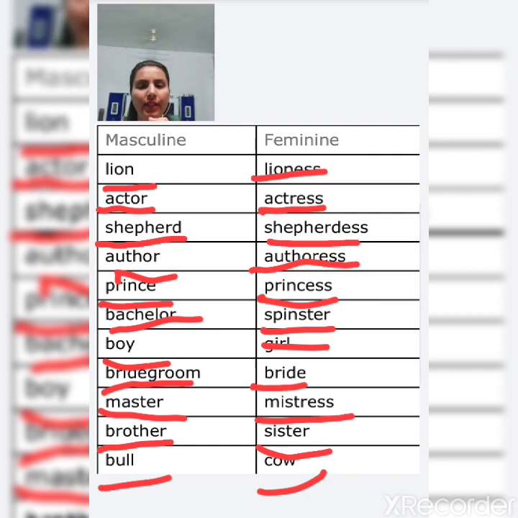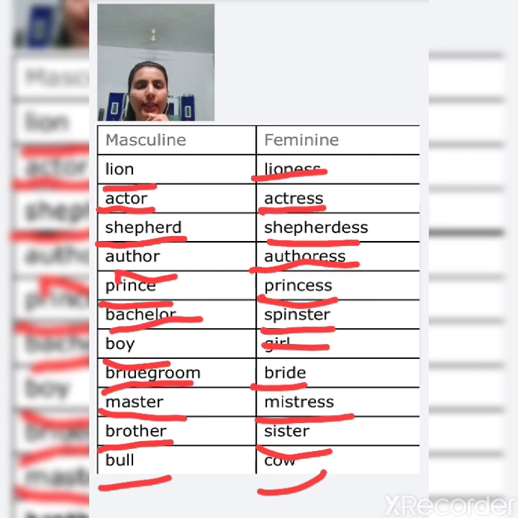Next is shepherd, and the feminine of shepherd is shepherdess. Next is author, and the feminine of author is authoress.